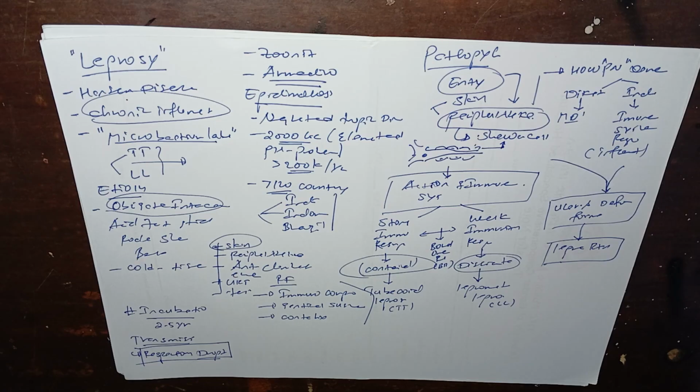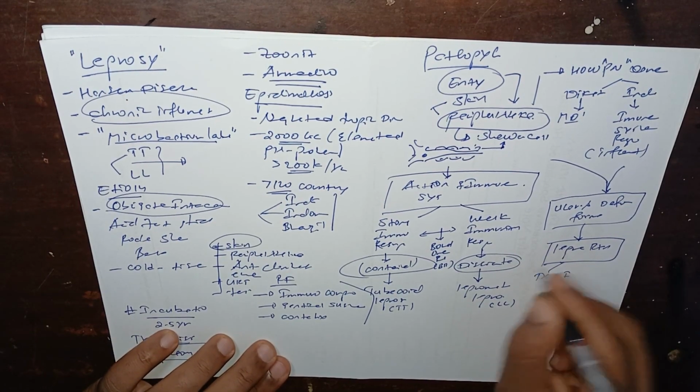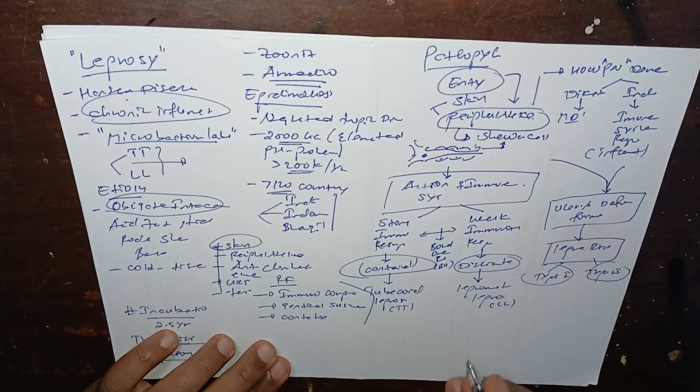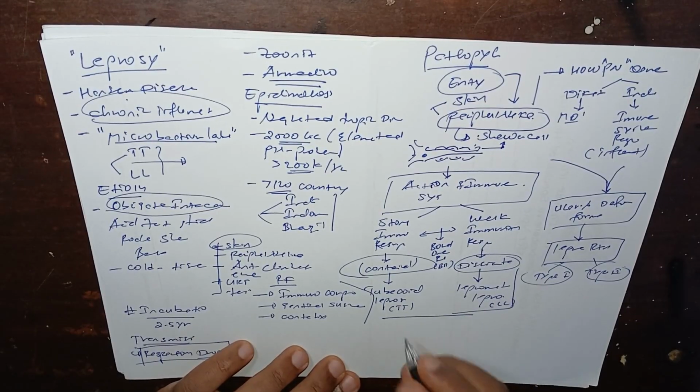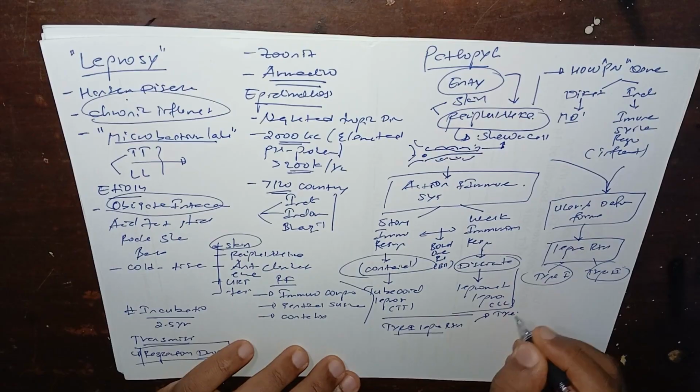What are these lepra reactions? We have two types: type 1 and type 2 lepra reactions. Let us discuss them briefly, starting with type 1. Type 1 lepra reaction is characterized by a type 4 hypersensitivity reaction. What is type 4 hypersensitivity?